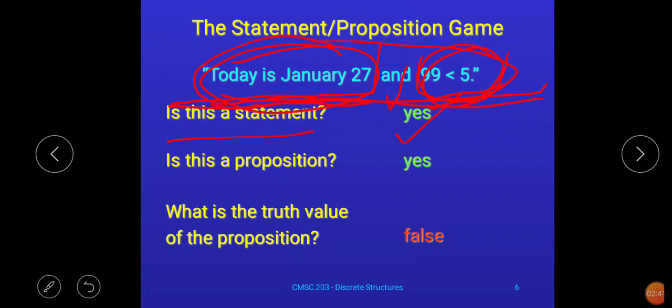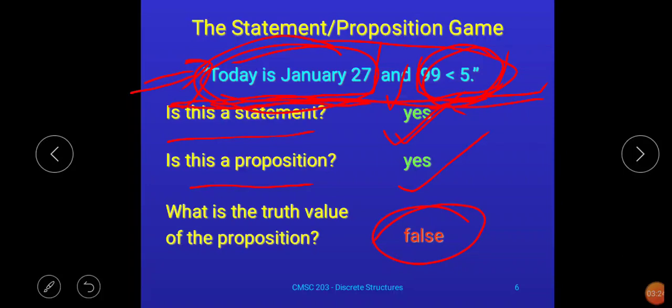Now the next question arises whether this is a proposition. To check this we have to see whether the value of this particular statement we are getting in the form of true or false. Today is not January 27, and 99 is not less than 5. So the overall value of this statement is false. And since it is possible for us to predict the value of this statement as true or false, that statement is called a proposition. So this is an example of proposition.